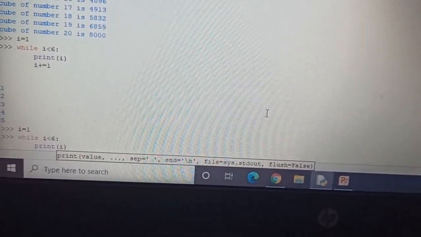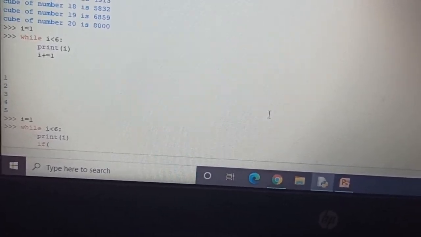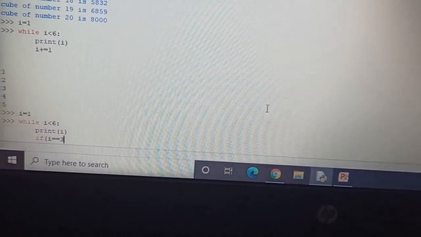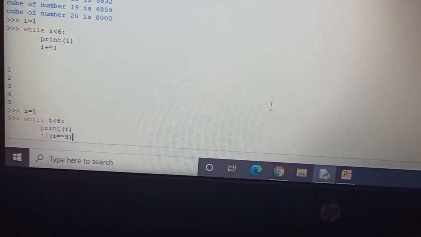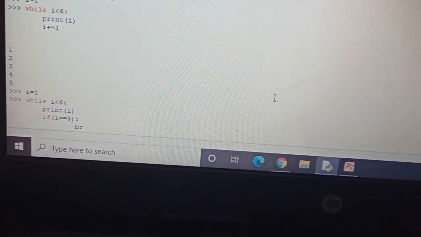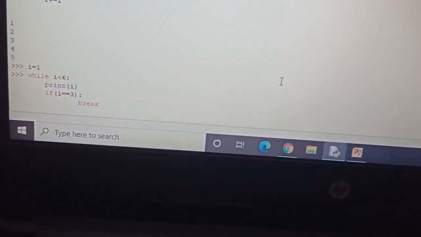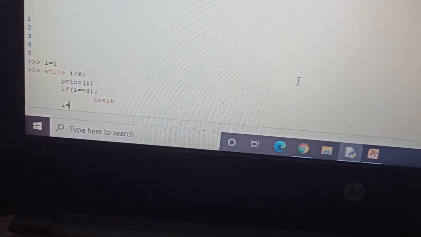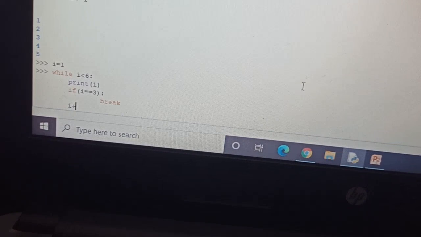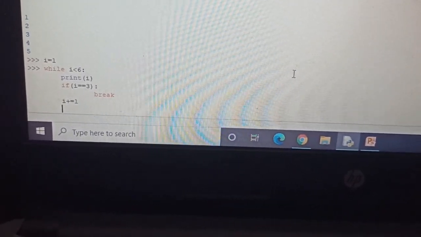Then after that I have written if i is equal to 3, colon. जैसे ही i की value 3 हो जाएगी, then what will happen, then I have given the statement break. Then I have mentioned i plus equal to 1. Okay, so now let's check the output.